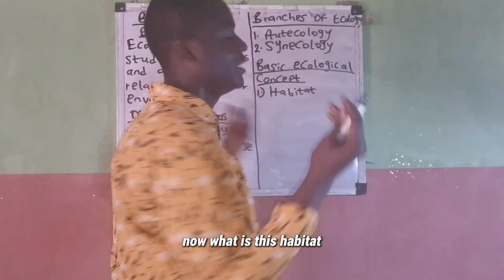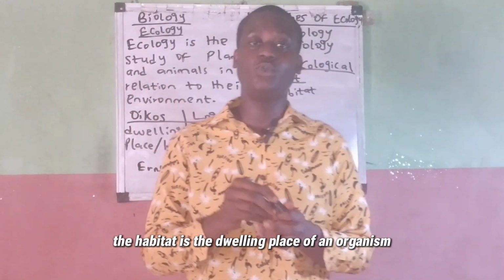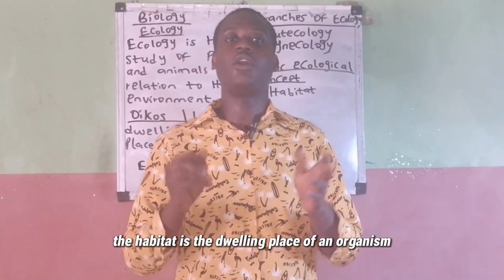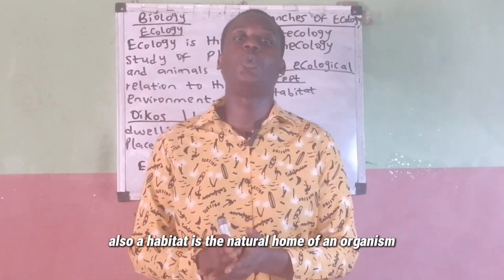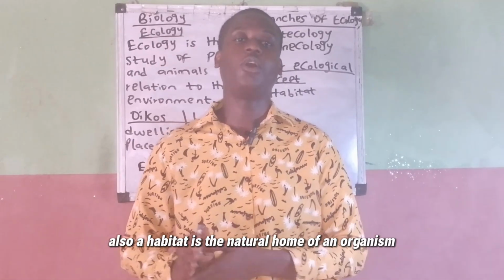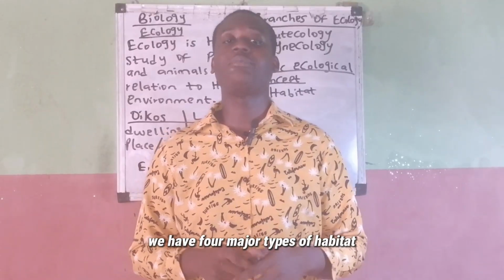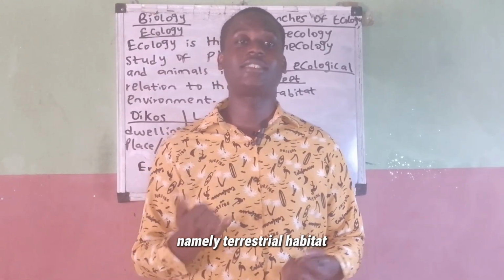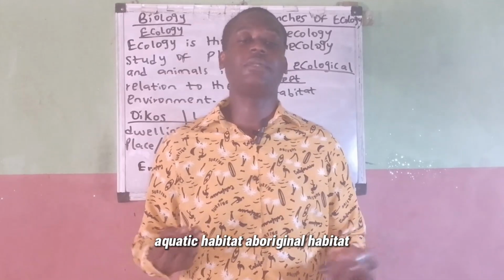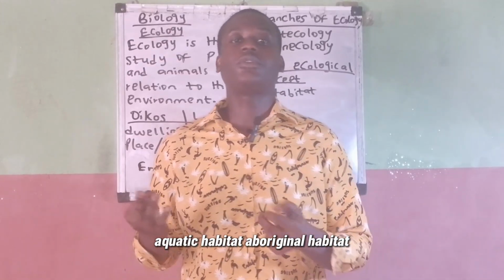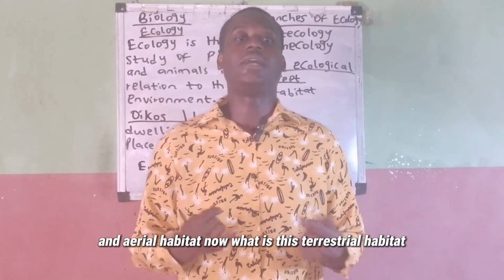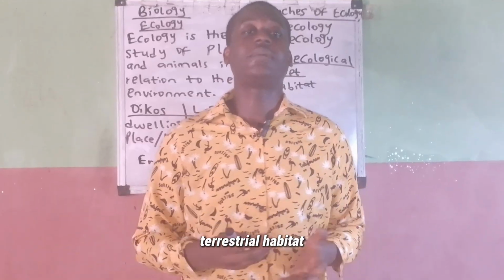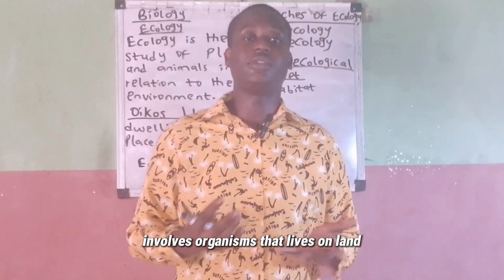Now, what is this habitat? The habitat is a dwelling place of an organism. Also, a habitat is the natural home of an organism. We have four major types of habitats, namely terrestrial habitats, aquatic habitats, arboreal habitat, and aerial habitat. Now, what is this terrestrial habitat? Terrestrial habitat involves organisms that live on land.